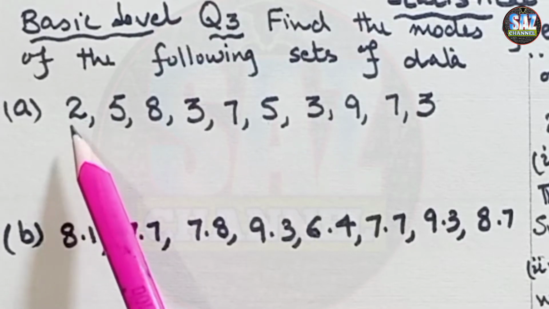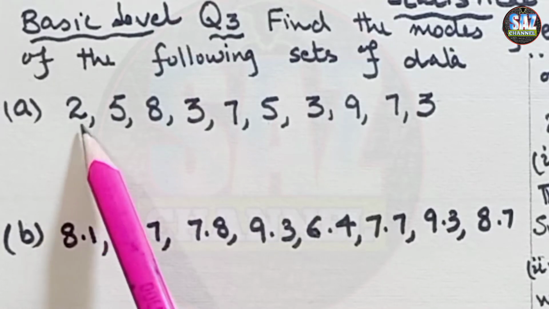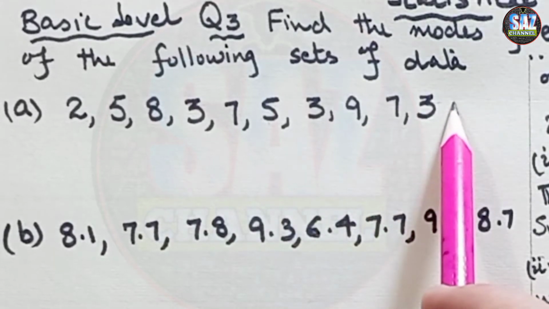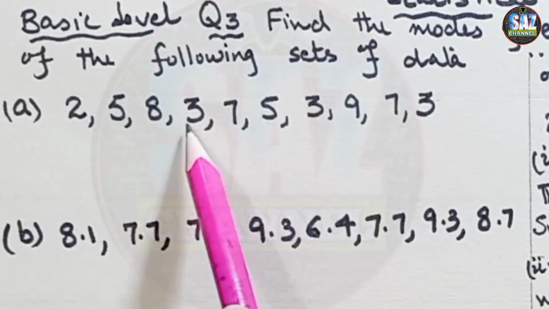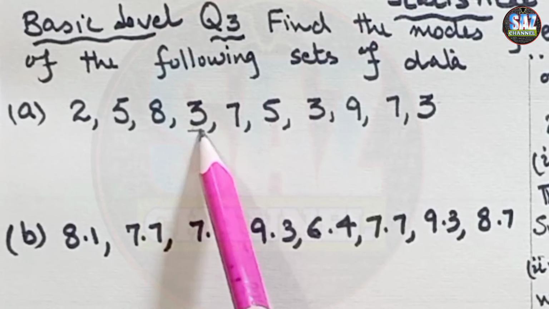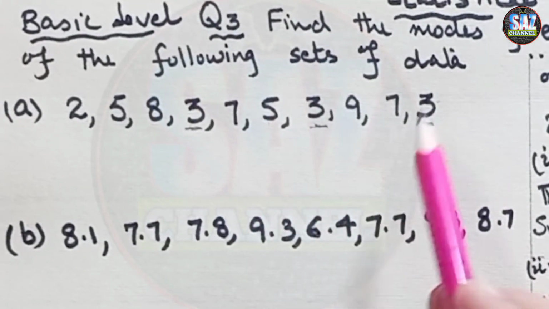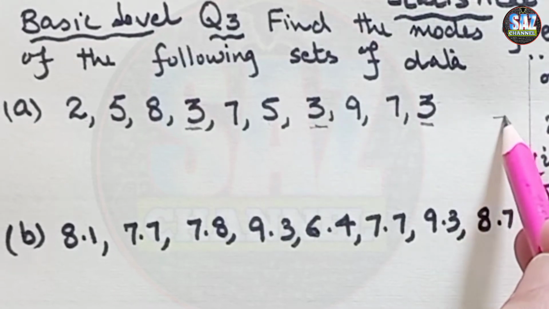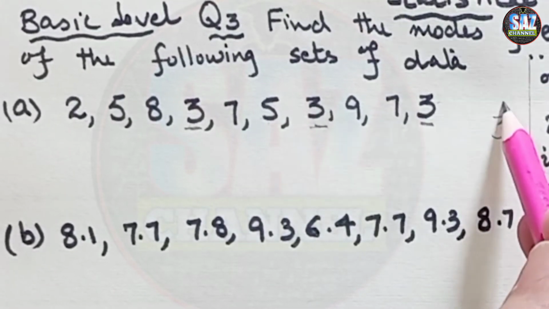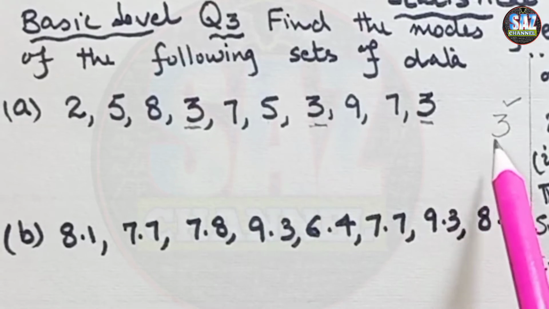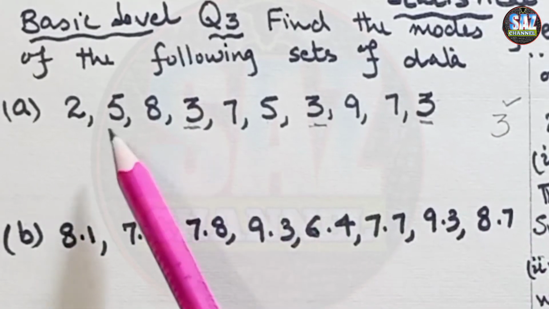If we look at 2, we do not have any 2. 3 is coming one time here, a second time, and a third time. So one chance is that the mode can be 3, but don't make the decision in the beginning. Check all the numbers.